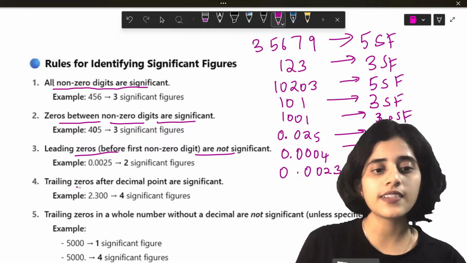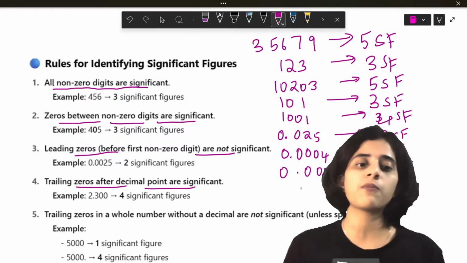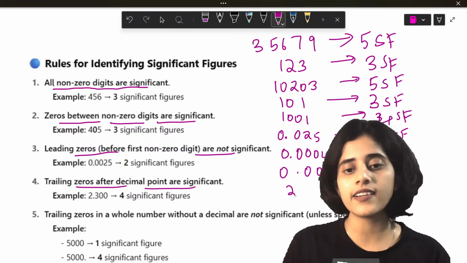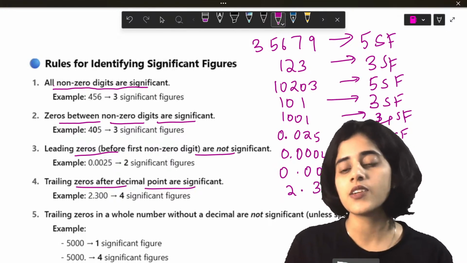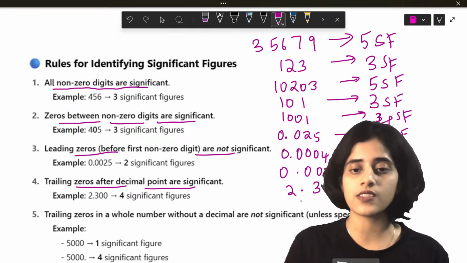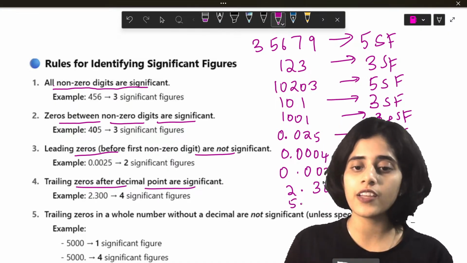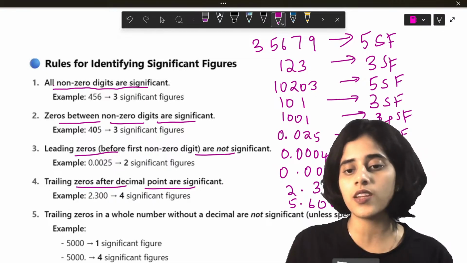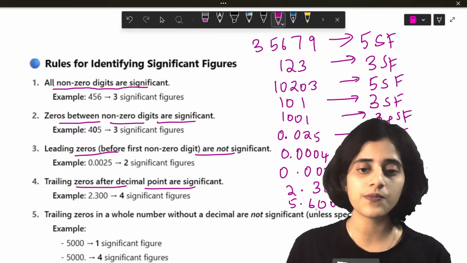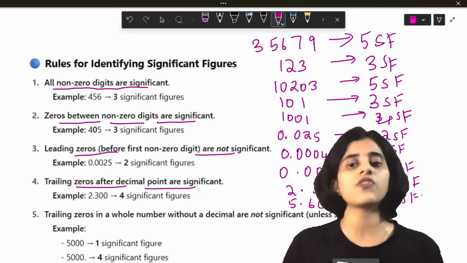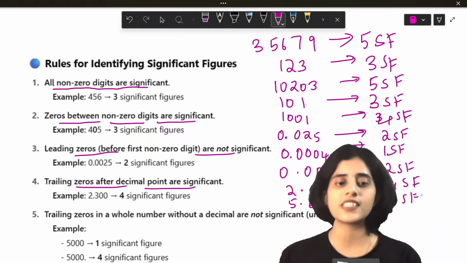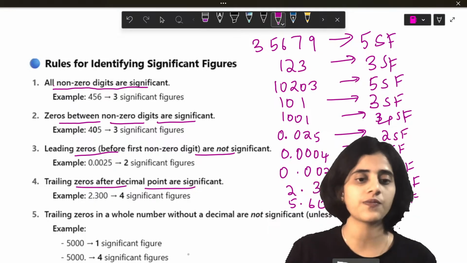Next one, trailing zeros after the decimal point are significant, like 2.300. This has four significant figures. If you have 5.61234, then this has 1, 2, 3, 4, 5, 6 significant figures. So if 0 is after the decimal, it is significant.